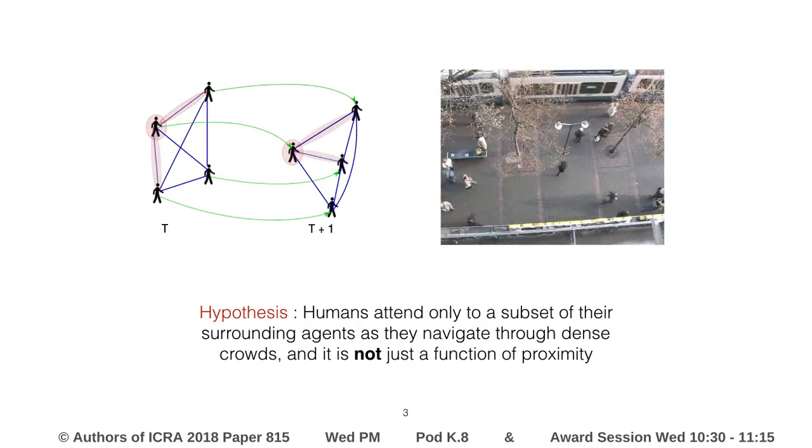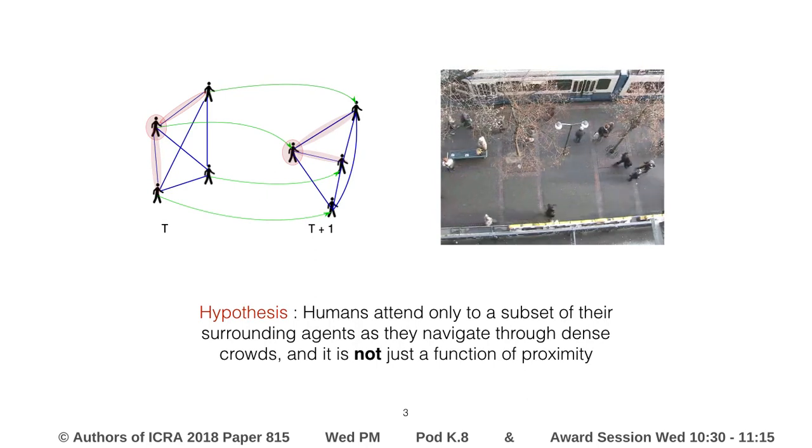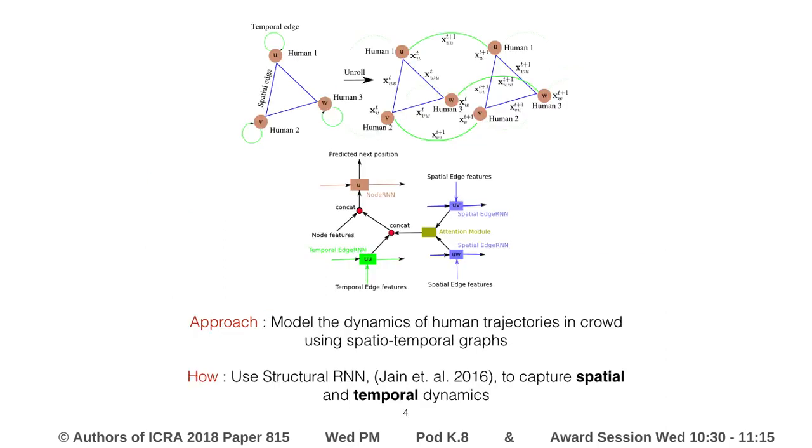Our work starts out by testing the hypothesis that humans, while navigating, care only about a subset of their surrounding dynamic agents. Most previous approaches infer this subset using only proximity. But we claim that influence in crowd is not just a function of proximity and that there are other important factors too. These important factors could include velocity, acceleration, heading, etc. In our approach, we use spatiotemporal graphs and recurrent neural networks or RNNs to capture such influences.